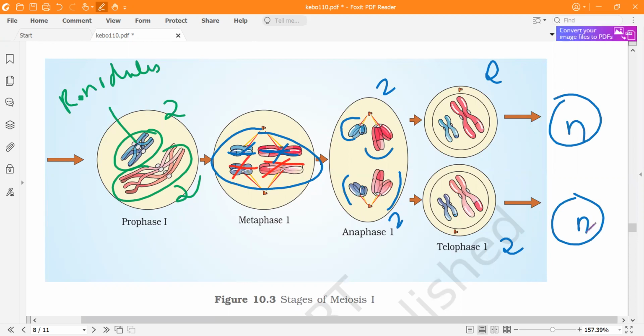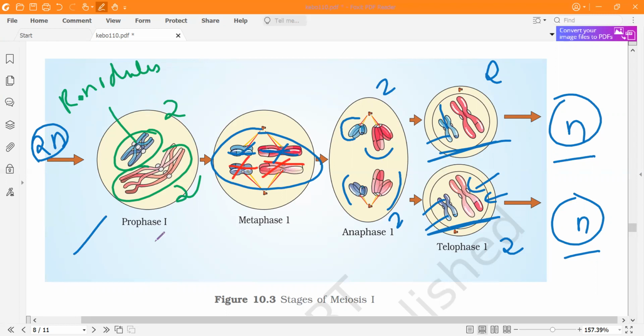So if we have started from the 2N cell, we'll have 2 haploid cells at the end of this, as you can see over here. And you can see different colors, light red and dark red, light blue and dark blue. This is because there was recombination. Some homologous content came from the mother, some from the father, so we have genes from both. That shows recombination which had occurred because of the crossing over.